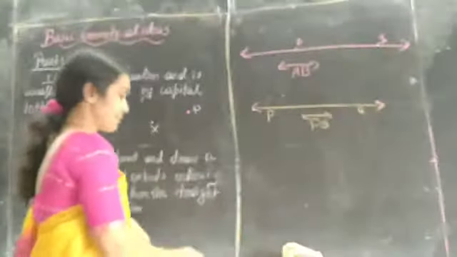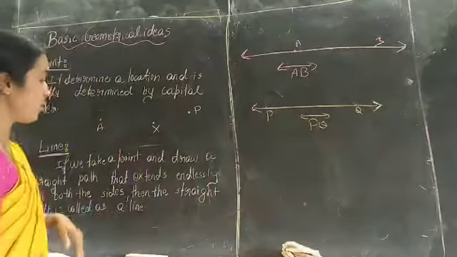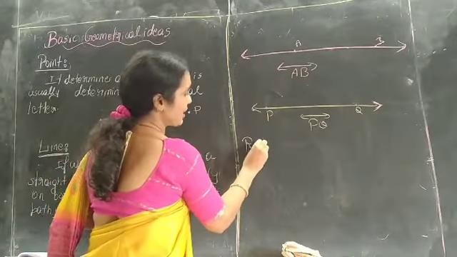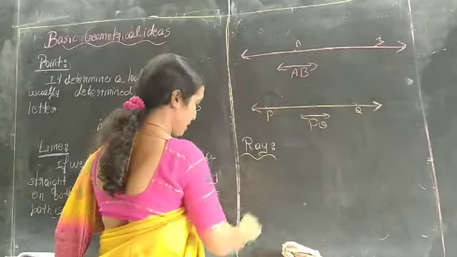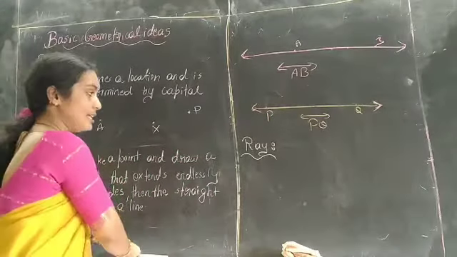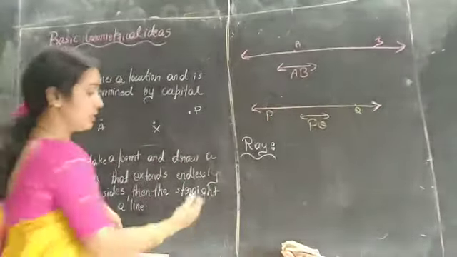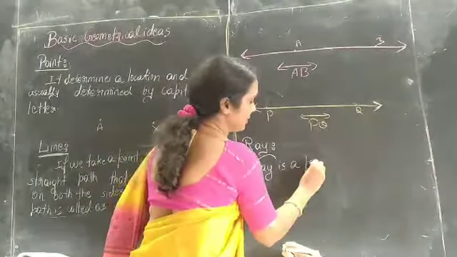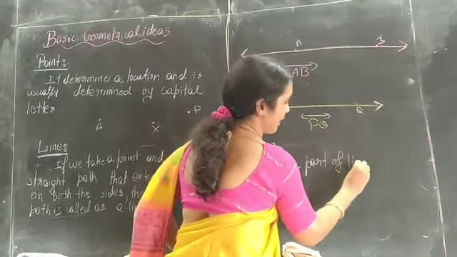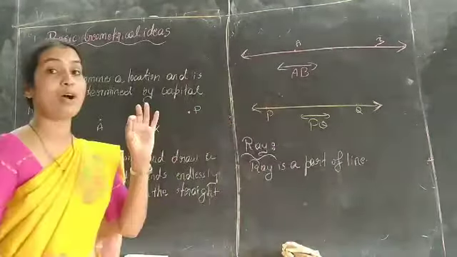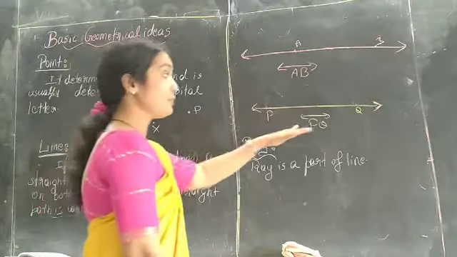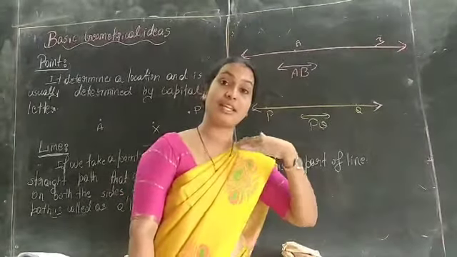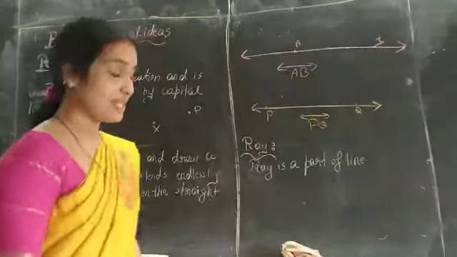The next concept is the ray. What do we mean by ray? A ray is a part of a line. Even though it has one fixed end point, in the other direction we can produce it. It is endless, and we can extend it infinitely.